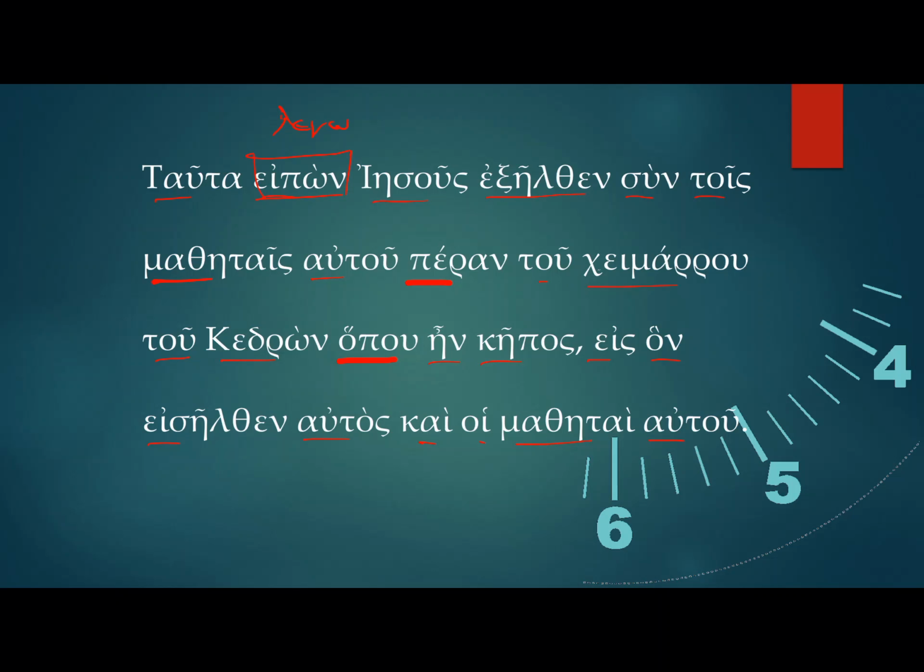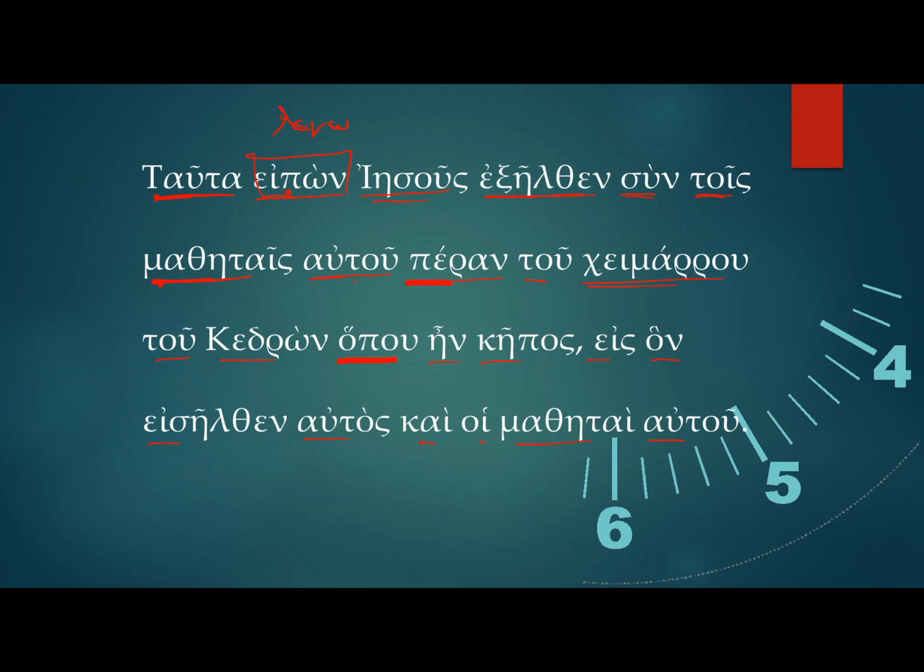So after saying these things, tauta, these things, Jesus exelthen, Jesus went out, or Jesus departed, sun tois methetais autou, with the disciples of him, or with his disciples,